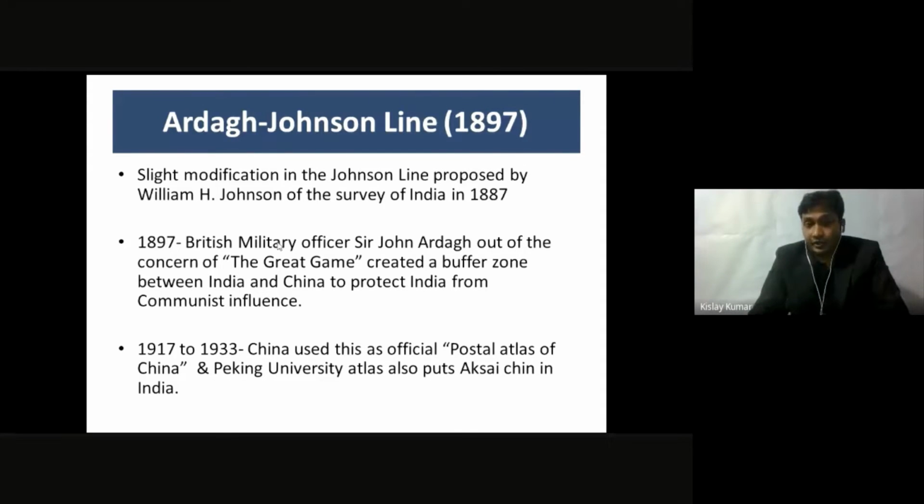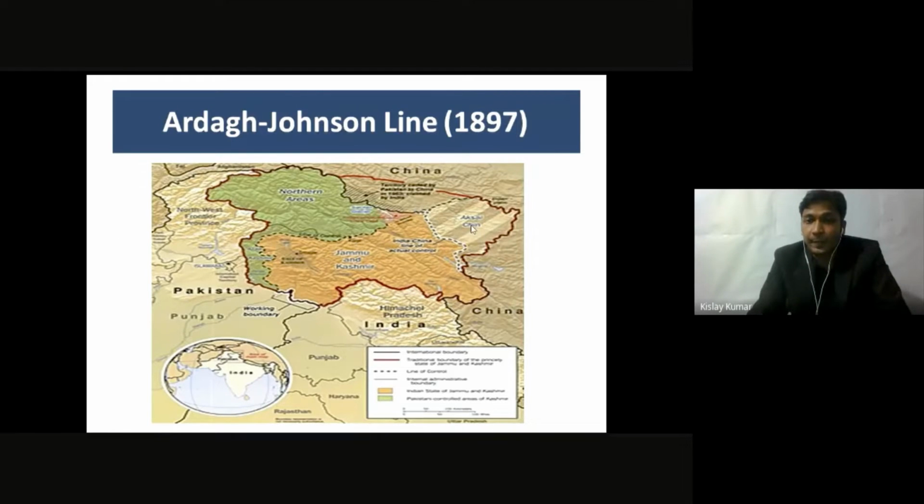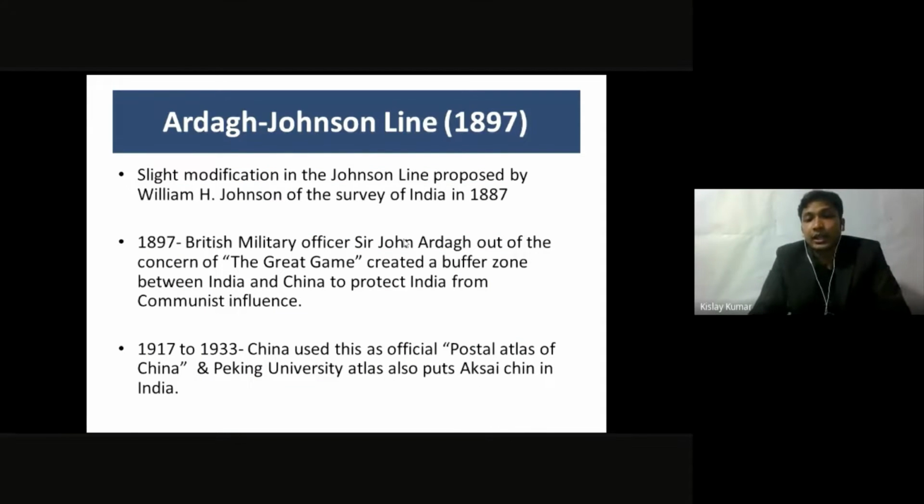Even Peking University, which exists even to date and is located in Beijing, used this atlas, and in this atlas, the Aksai region was shown in India. So from 1917 to 1933, China agreed to this map, but later on they said that they don't agree with this line, they don't agree with this map, while India kept saying that they only believe in this map. Why? We'll see it later on.